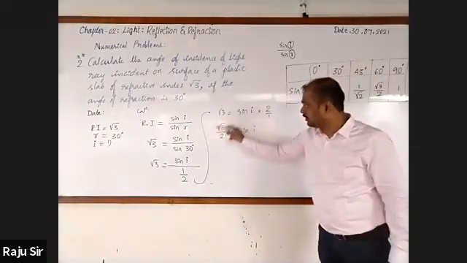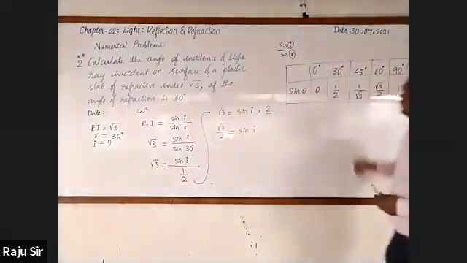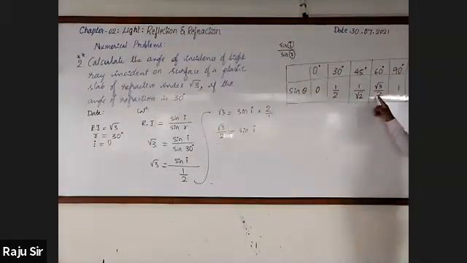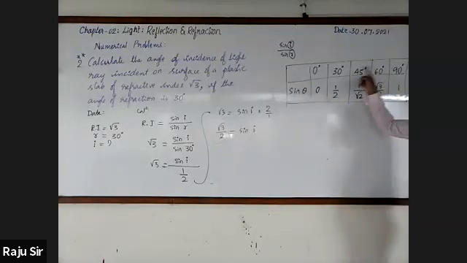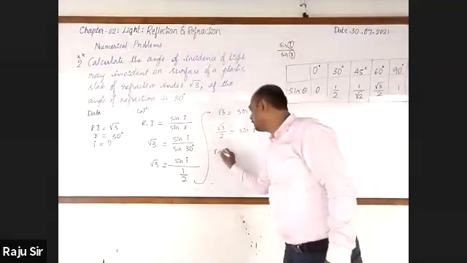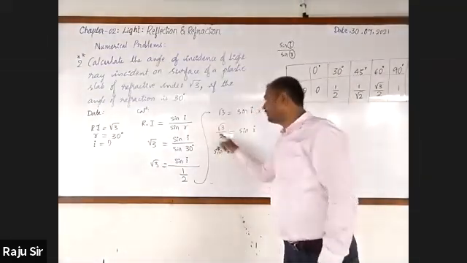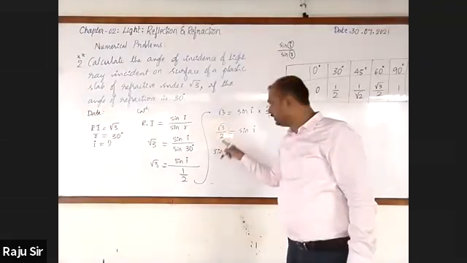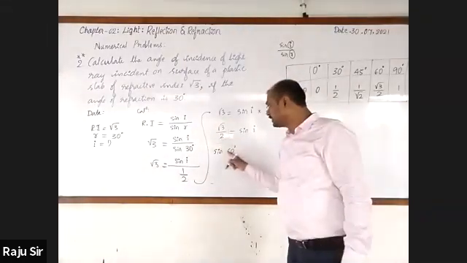Very good, very good. √3 by 2 is there. Observe this table. √3 by 2, what does it represent? 60 degree. You will write sin 60 degree. The value √3 by 2 is the value of sin 60 degree.